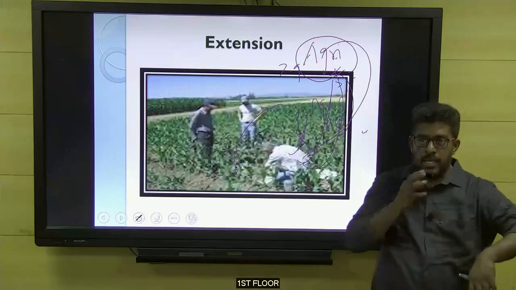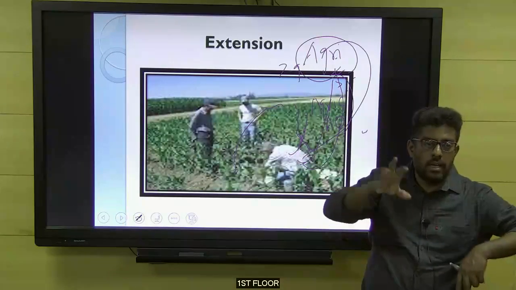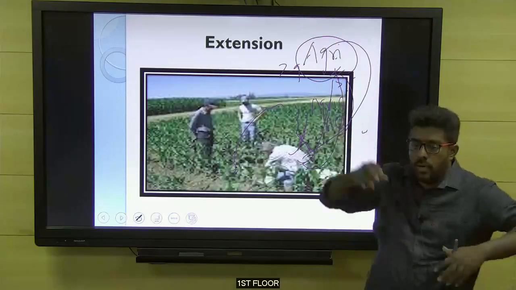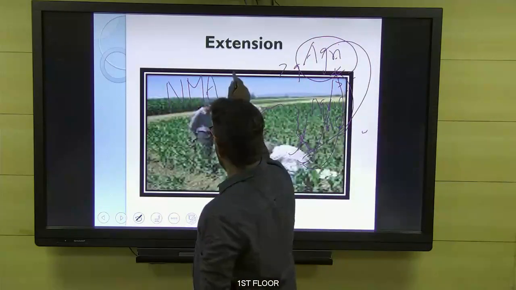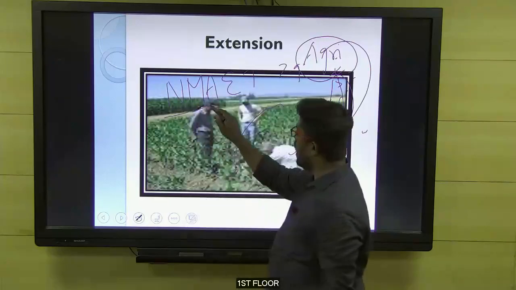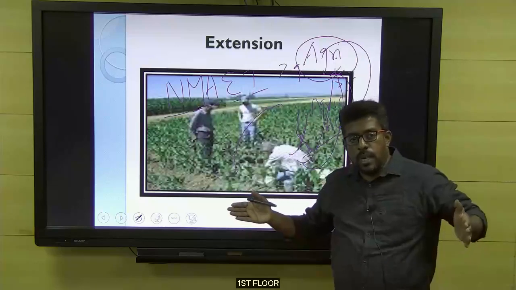To implement extension in India, our government of India has a nationwide scheme called NMAET. Okay, we have a scheme like this. What does NMAET mean? National Mission for Agricultural Extension and Technology. So this scheme has 4 sub-missions.